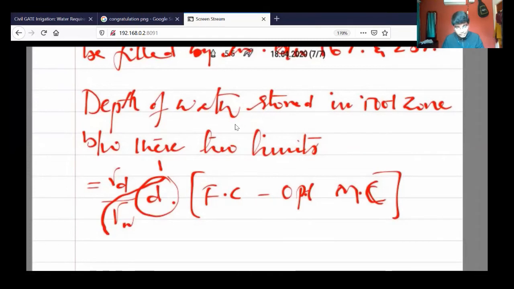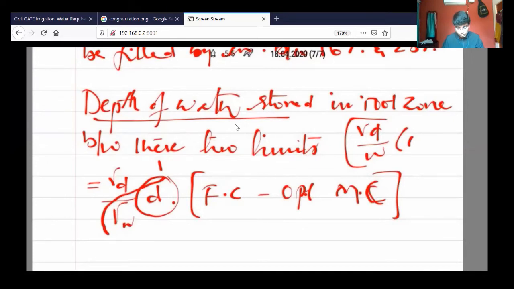So in that case there are two formulas. Depth of water required is the formula rho d by specific weight into upper limit minus lower limit. Here, depth of water stored in the root zone. So there are two different cases. In this case, for depth of water stored, we will use rho d by gamma w into d, where d is the depth of the root zone, into field capacity minus optimum moisture capacity.